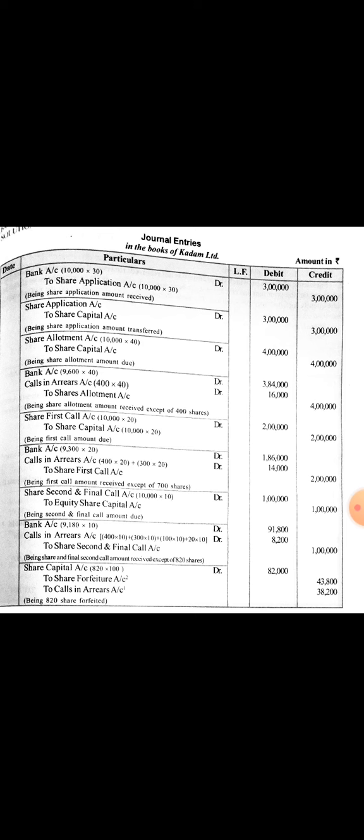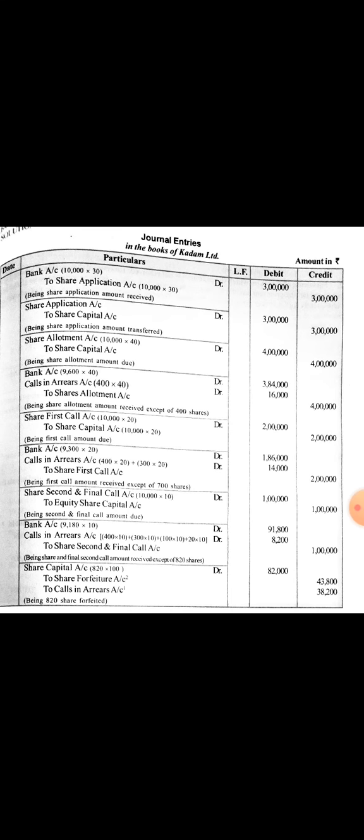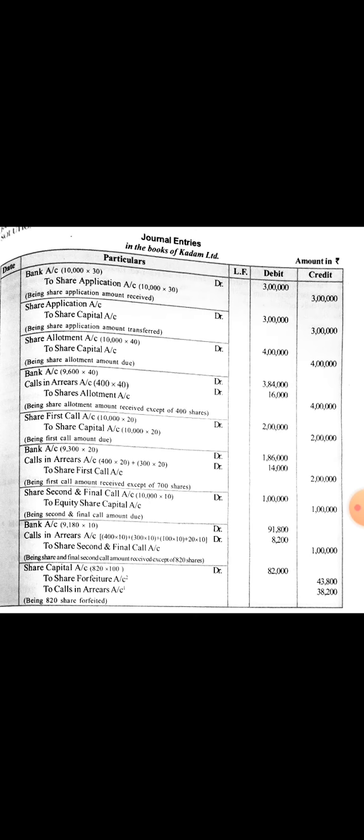In this case, calls in arrear is 400 shares of W into 40, 16,000.